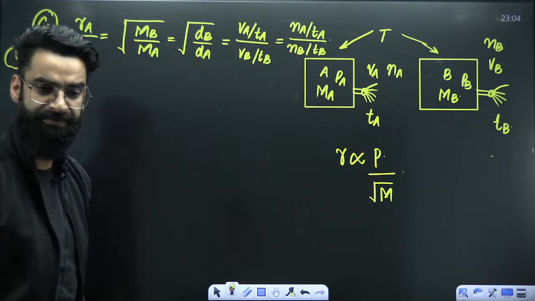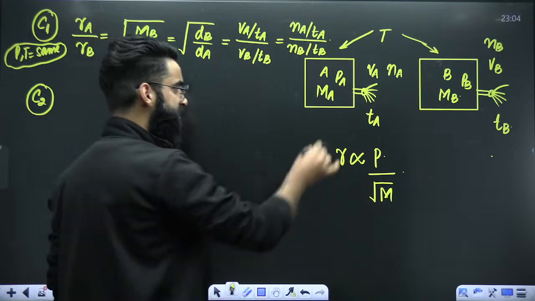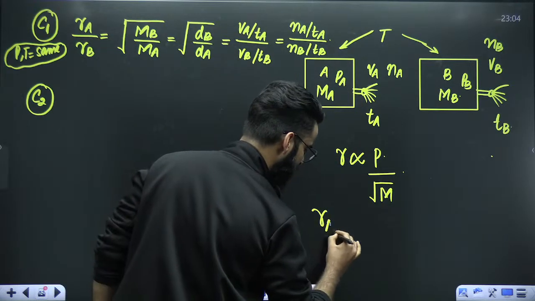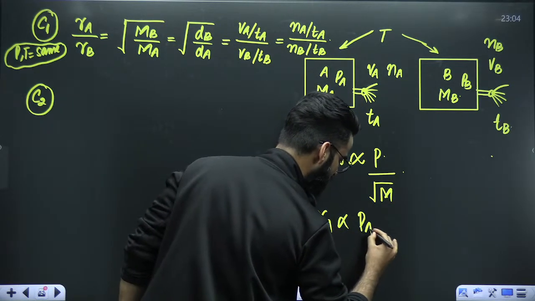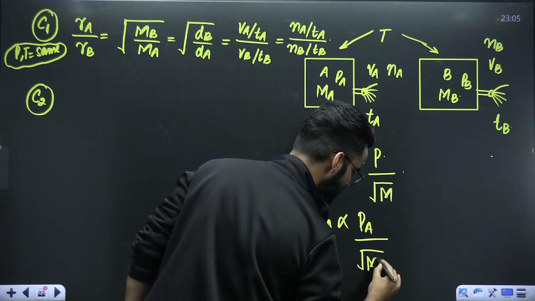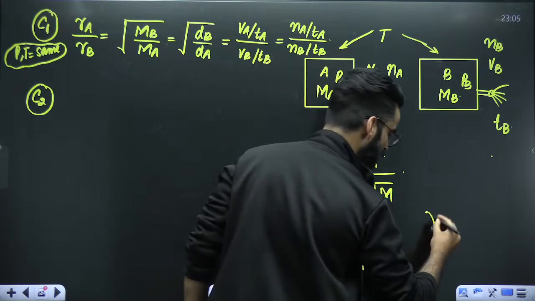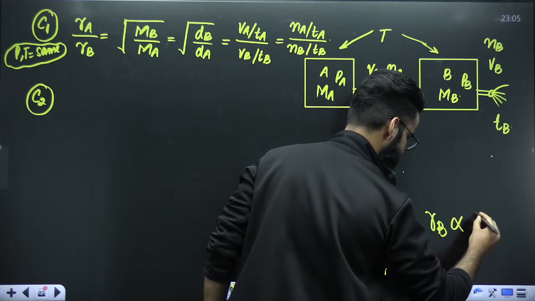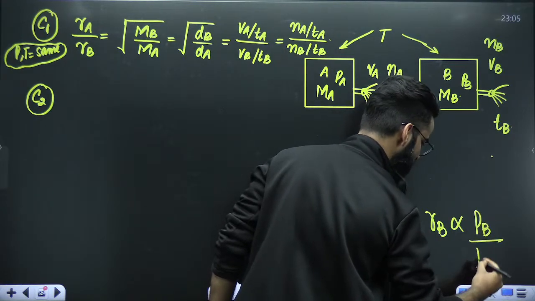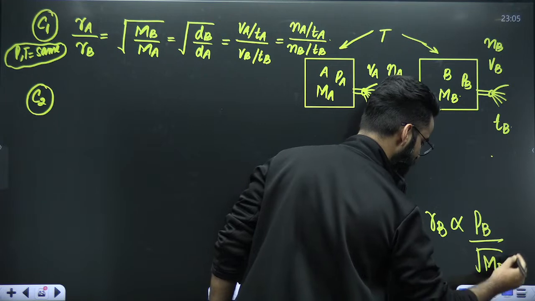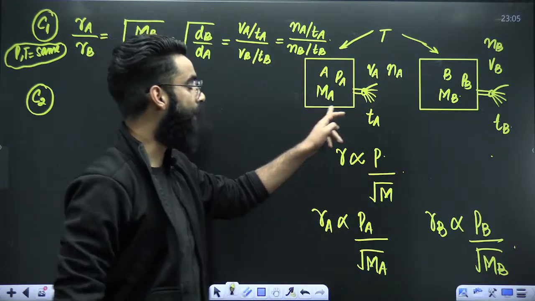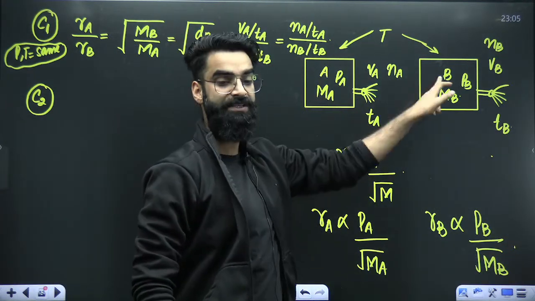Already we know it's inversely proportional to the square root of molar mass. Now, dear students, the rate of effusion of A, can I say it's directly proportional to the pressure of A divided by the square root of the molar mass of A? Similarly, the rate of effusion of gas B is directly proportional to the pressure of B divided by the square root of the molar mass of B.